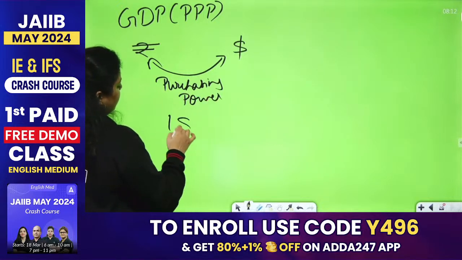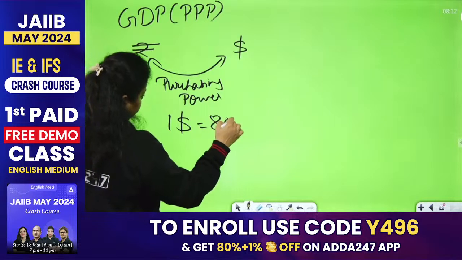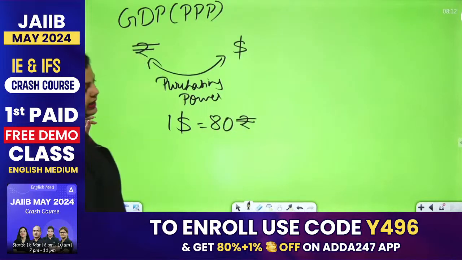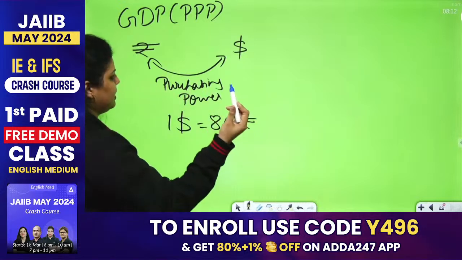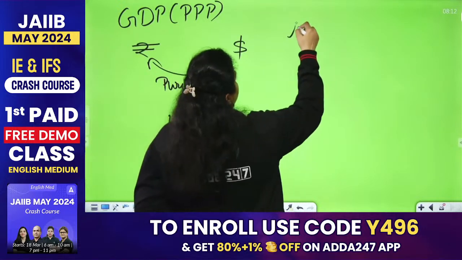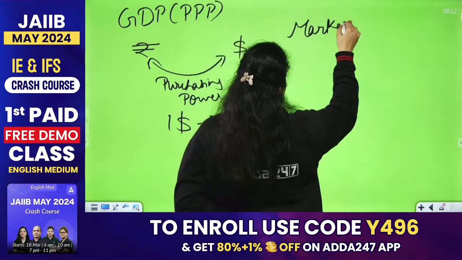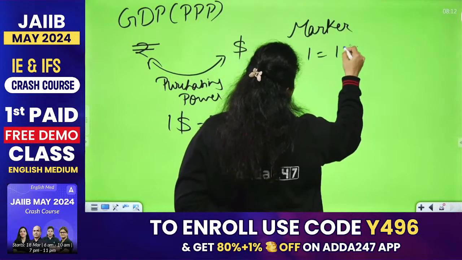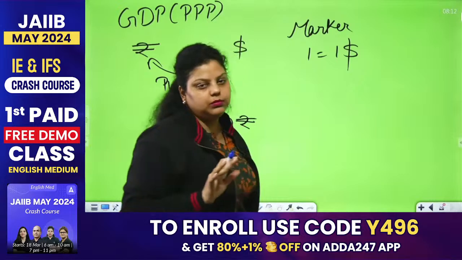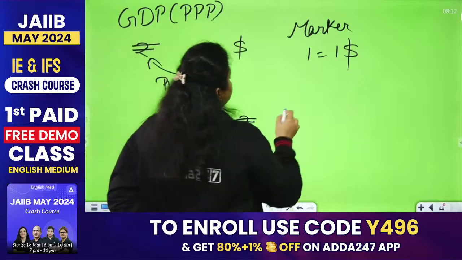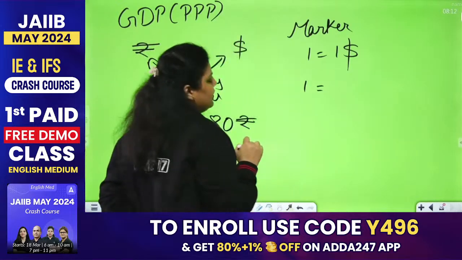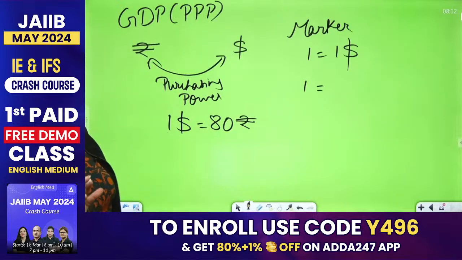Now let's say $1 is equal to 80 rupees right now, for example. Now let's say we are purchasing this marker, and this marker's price is $1 in the USA, for example. And the same marker when you are purchasing in India, its actual exchange rate is 80 rupees.